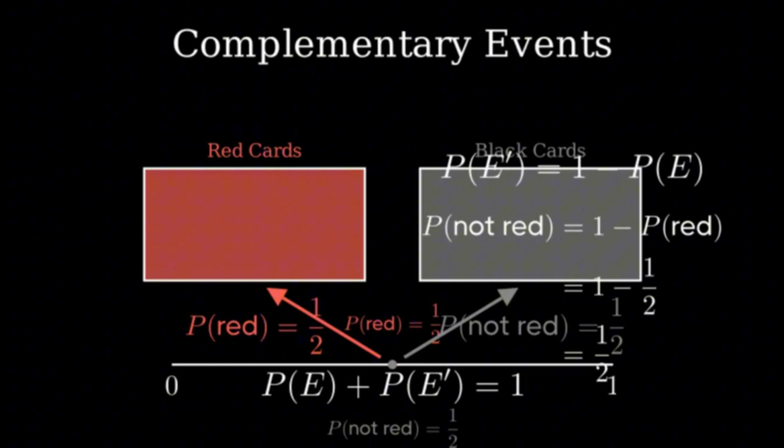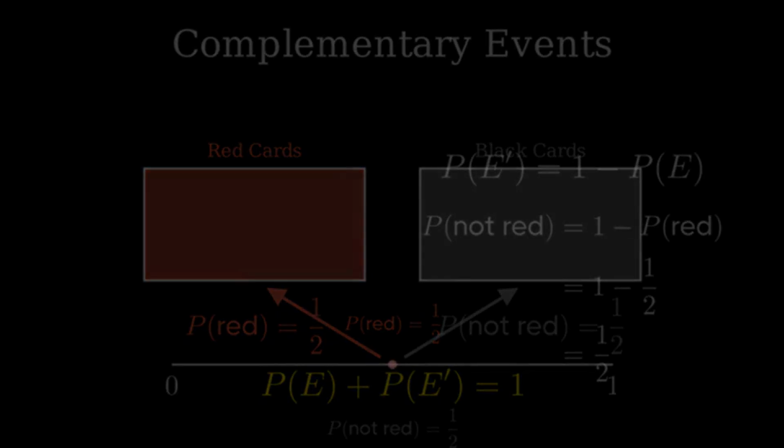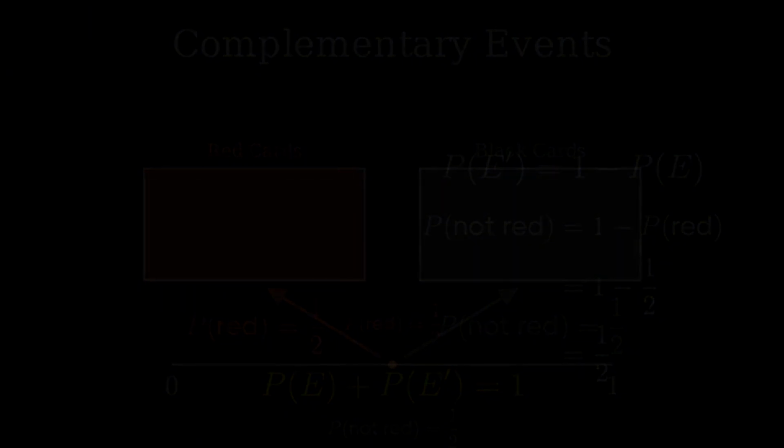This formula is extremely useful in probability problems. When it's easier to calculate the probability of an event not happening, we can find that, and then subtract from 1 to find the original probability we're looking for. Complementary events represent all the ways something can either happen or not happen. Since these cover all possibilities with no overlap, their probabilities must sum to 1.